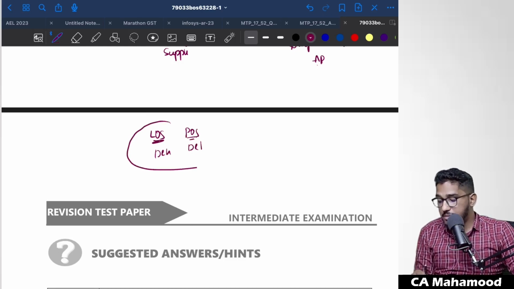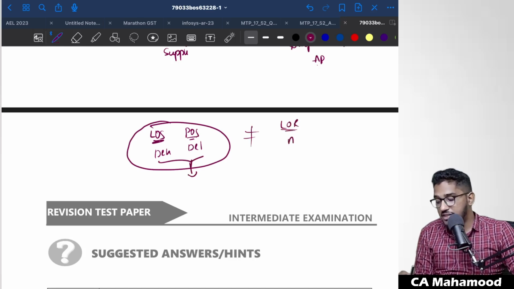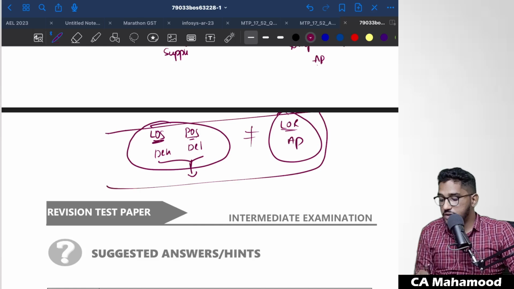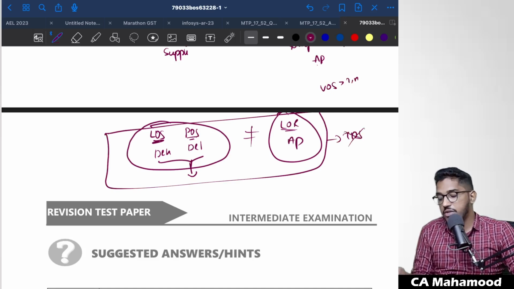So the location of the supplier and place of supply both are falling in one state, which is different from the location of the recipient, which is Andhra Pradesh. So in this specific case, even though the recipient falls under the specified category, even though the value of supply is more than 2,50,000, still TDS is not required to be collected.